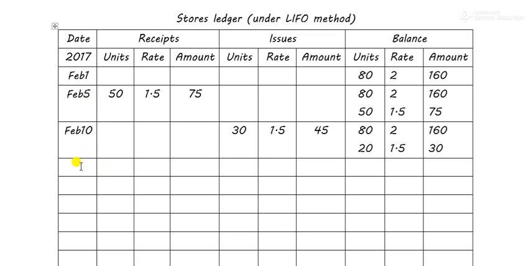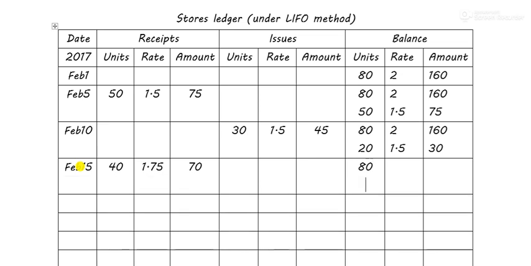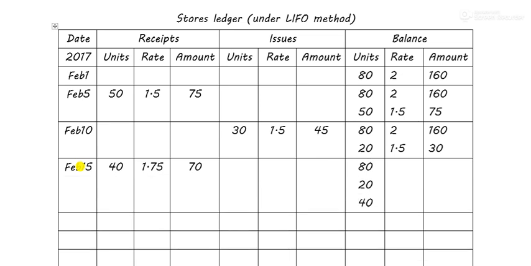On the next date is Feb 15. On Feb 15, a purchase was made of 40 units at 1.75, which is equal to 70. So again balance 80, 20, 40. The rate of 80 is 2, 1.5 and 1.75. So this is equal to 160, this is equal to 30, and this is equal to 70.